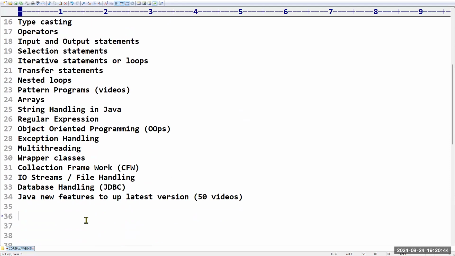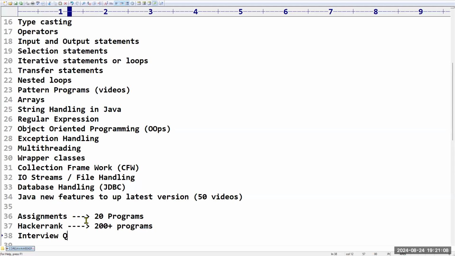In addition to that, I'm going to give assignments also. I will give around 20 top level programs based on the topic. And I will share some HackerRank links, where you are going to get 200 plus programs. You can practice parallelly. And interview questions will also be there.